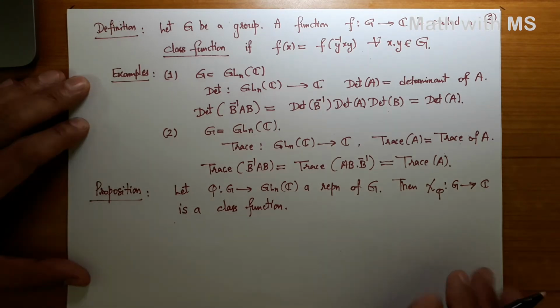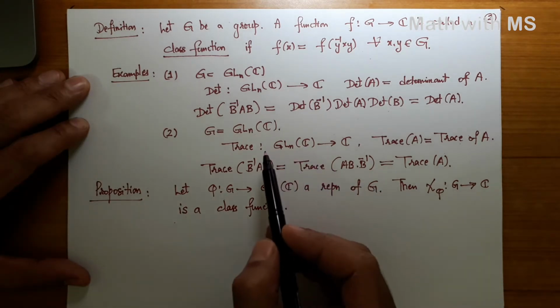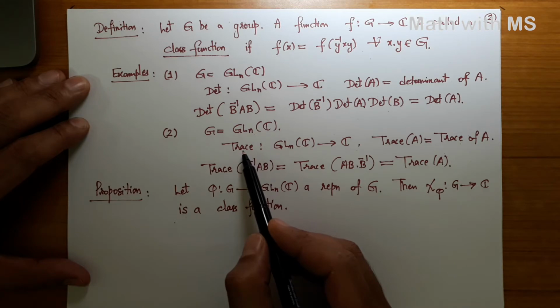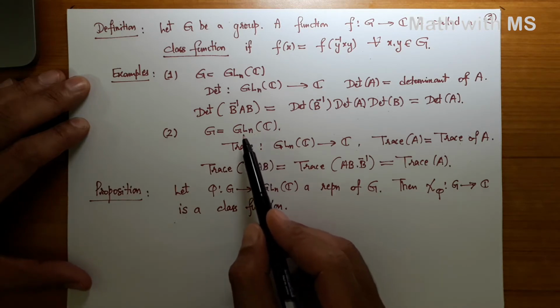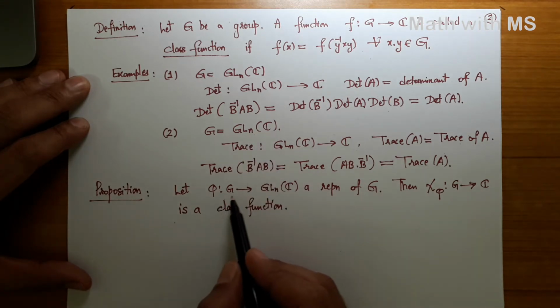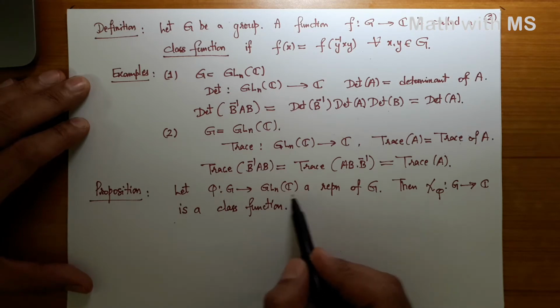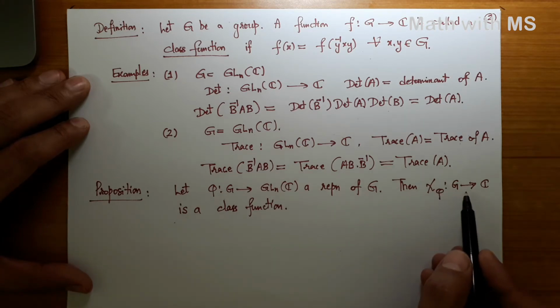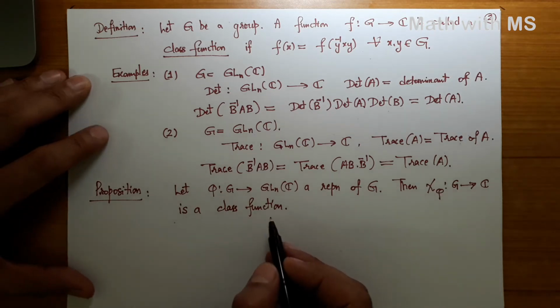We saw that trace is a class function on GL_n(C), so given any representation of a group G, when we compose with the trace operator, it turns out to be a class function.